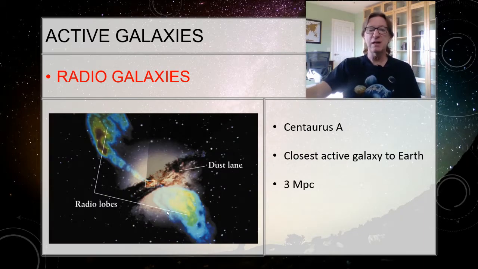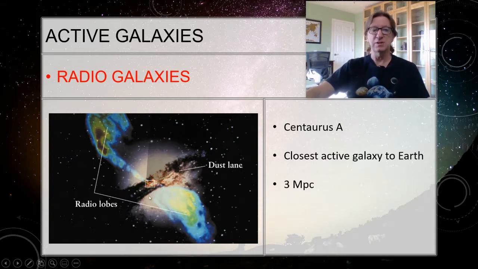Second type is radio galaxies. This happens to be Centaurus A. And this is the closest active galaxy to Earth at 3 million parsecs away. When we look in visible, this is all we see. And there's this bright energy here, but this dark area is dust lanes in the disk of the galaxy. And then coming out from the center, up and down from the center, we've got huge amounts of material that's streaming out of the galaxy.